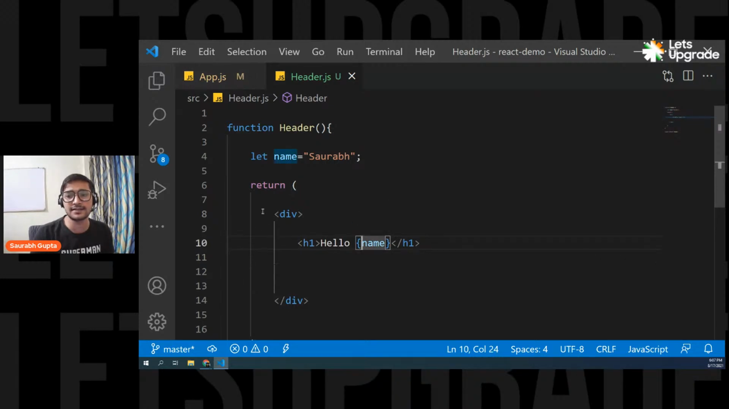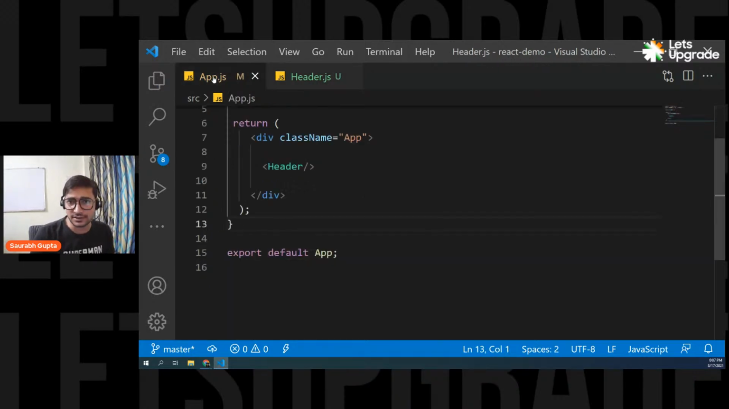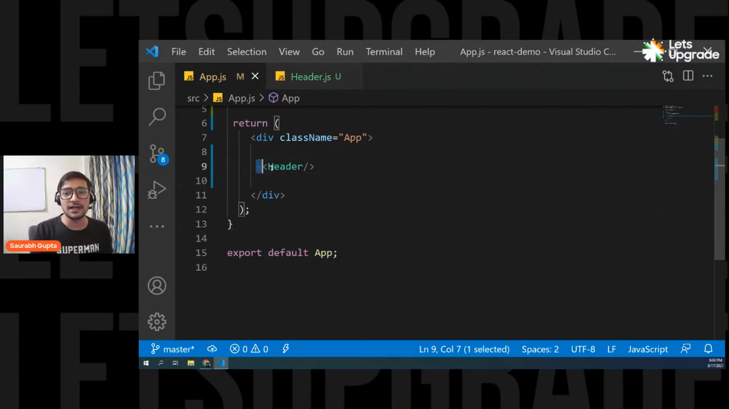And now we also know that this is not HTML, this is JSX, which looks like HTML. Okay. And then we basically loaded this component on the app.js because only the app component loads in the browser, right? So we have to load each and everything that we create on the app component. So here we go. That's how we do it.